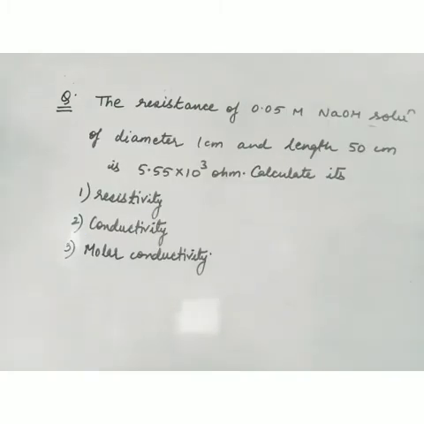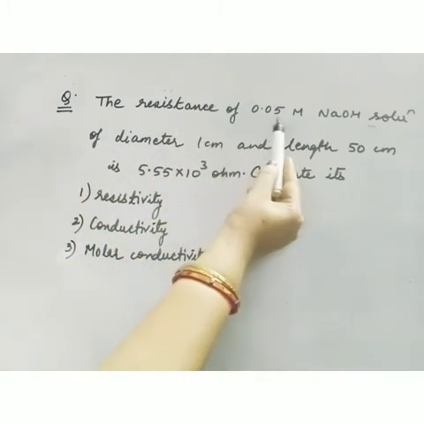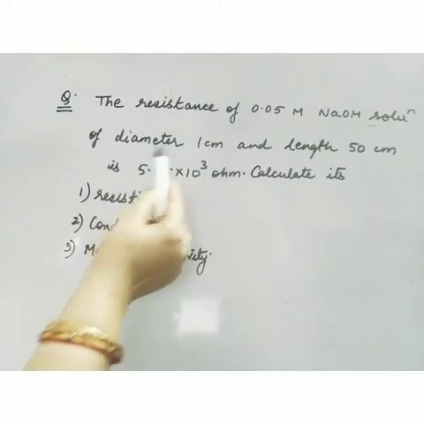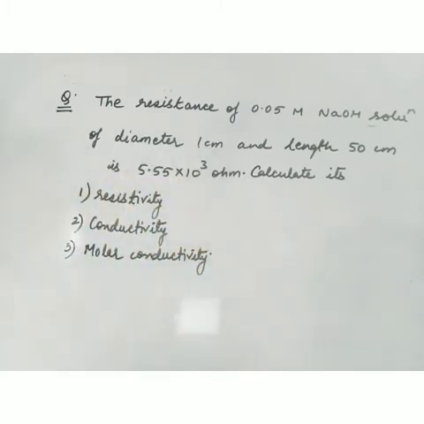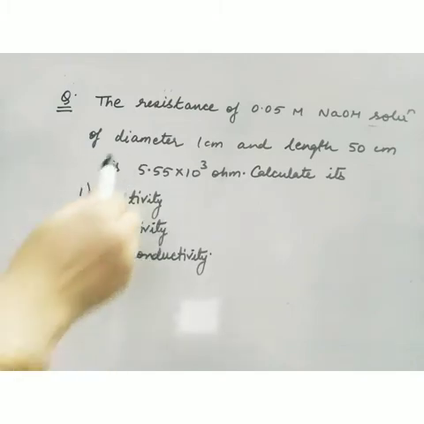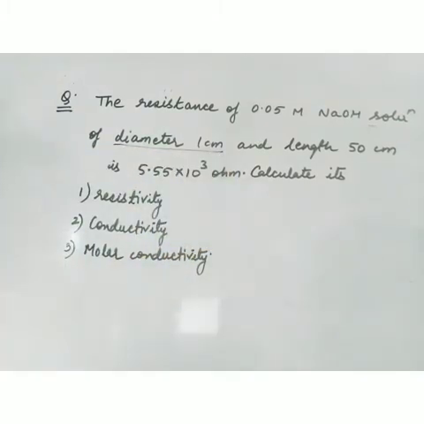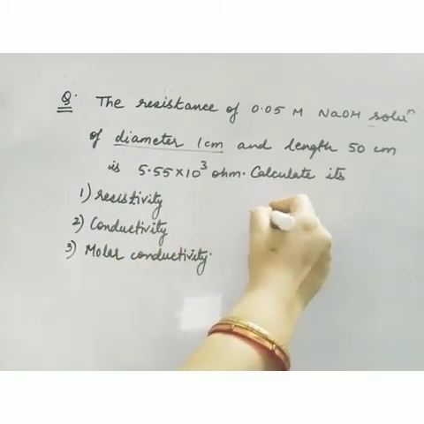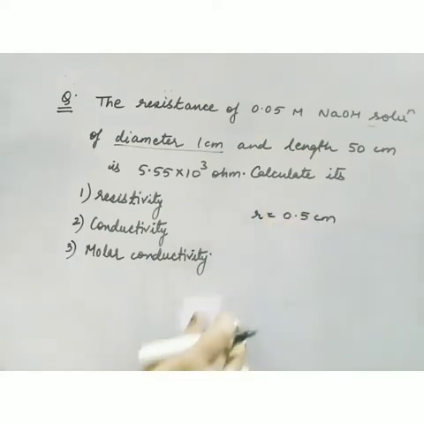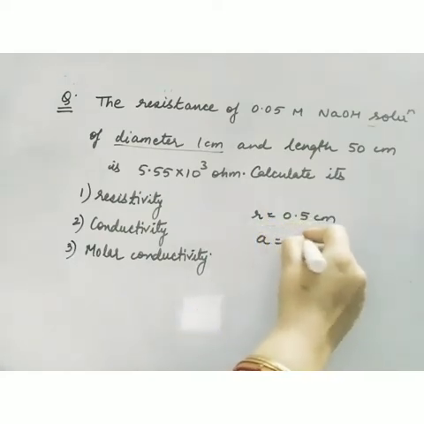Now this is an assignment question. Try to solve this. The resistance of 0.05 M NaOH solution of diameter 1 centimeter. From the diameter we can find the area of cross section. If the diameter is 1 centimeter, the radius will be 0.5 centimeter, and the area is pi r square.